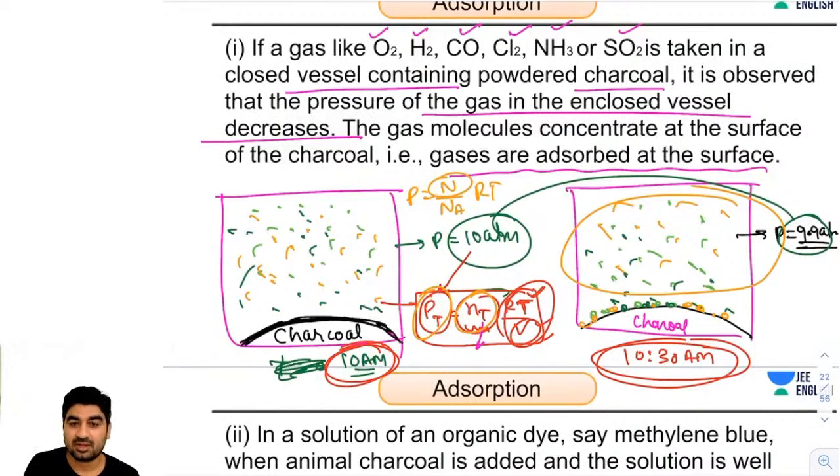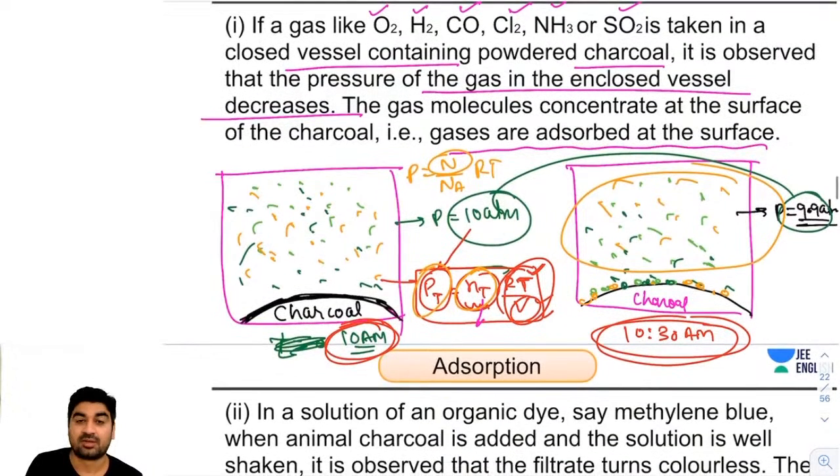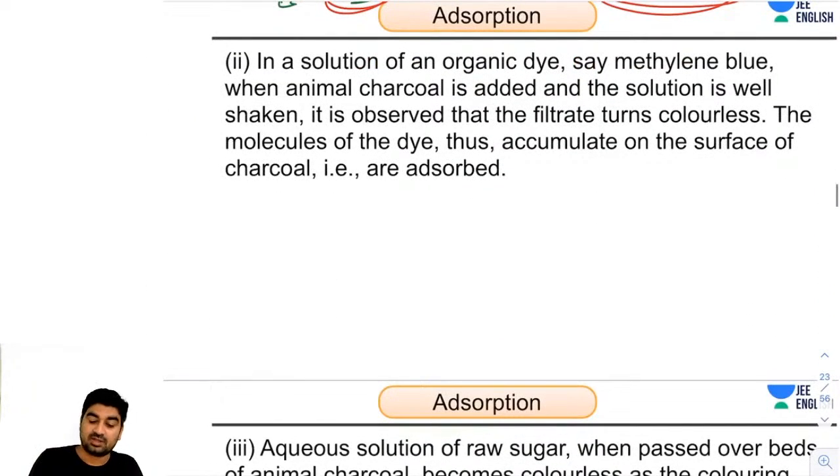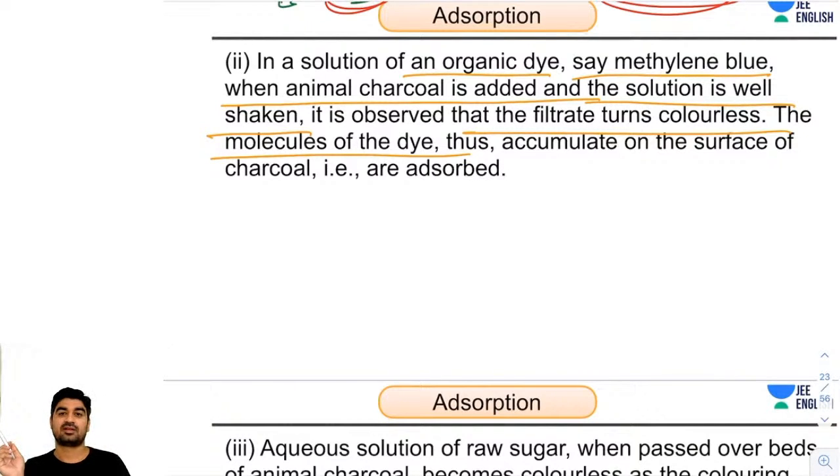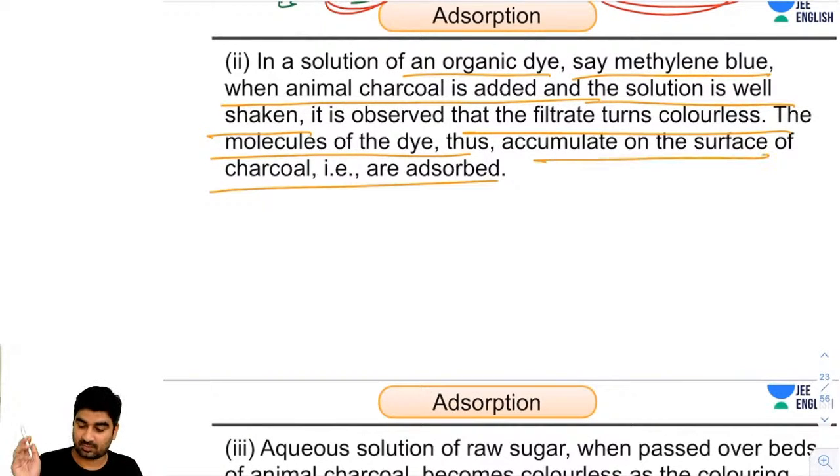Okay, guys. This was the example where, due to adsorption, a surface phenomenon, total pressure is being decreased. Now I'm moving on to the next point. In a solution of an organic dye, say methylene blue, when animal charcoal is added and the solution is well shaken, it is observed that the filtrate is colorless. The dye accumulates on the surface of charcoal. They are adsorbed, right?